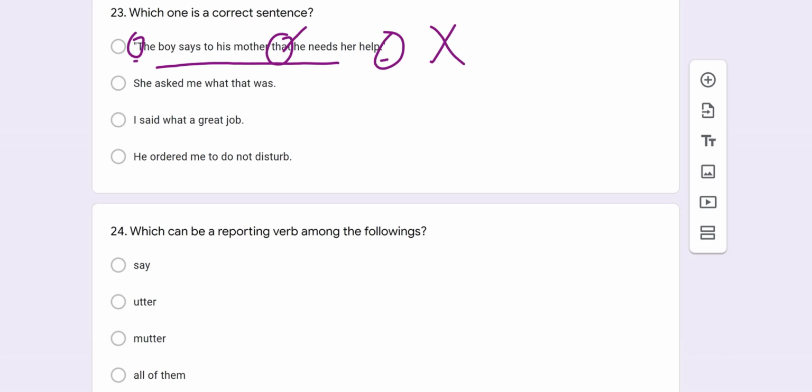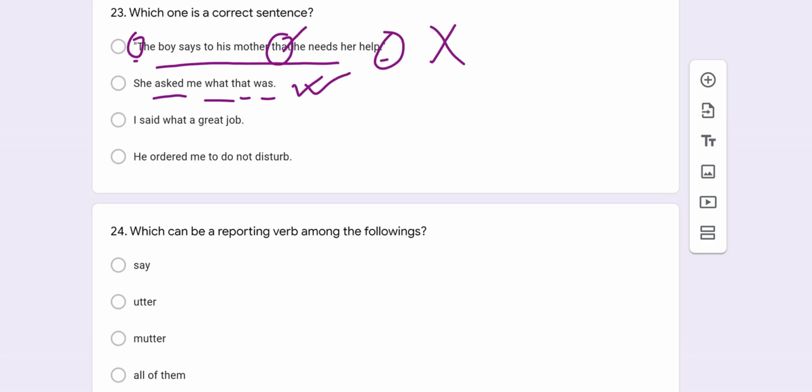So here we say asked, and if you use asked, you have to use a WH word or an if when you're starting the reported speech. Here we start the reported speech from here, and subject comes first and then verb, and subject came here first and secondly verb. So I can say it is correct.